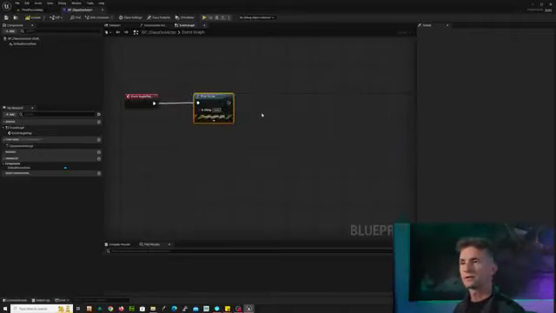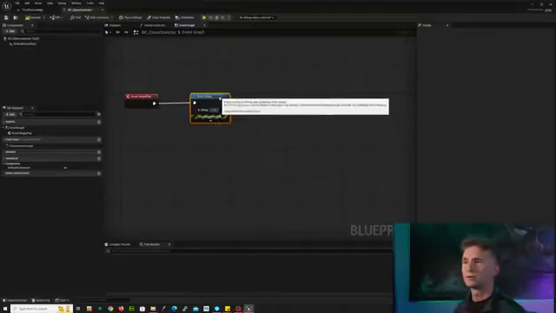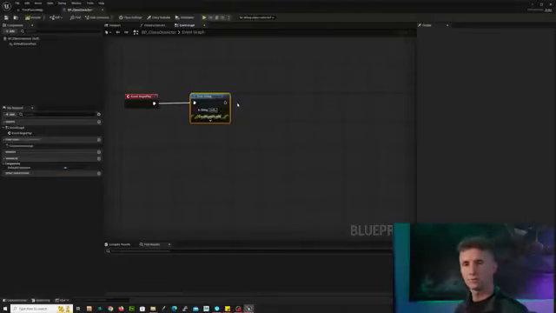If you left click on print string, it creates a new node that is a function or a command, sometimes called an event, that literally prints a string. That's what it does. So in visual scripting, when this event called begin play starts, Unreal looks at this execution pin, goes to the next node and says, what do I want to do?